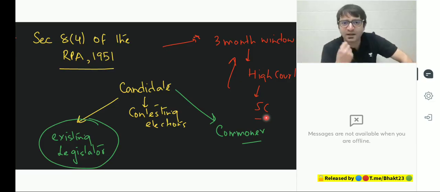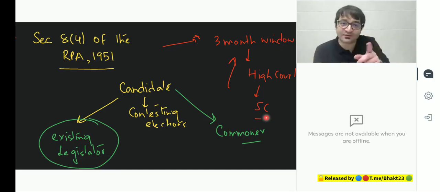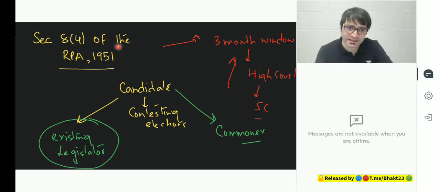So Sunny Deol was right: tareekh pe tareekh pe tareekh. And by that time, he is writing his own tareekh of becoming a legislator, while at the same time he was a criminal. A lawbreaker continues as a lawmaker. The Supreme Court said, yes, this is wrong. This violates political justice, and as such, Section 8, Clause 4 is unconstitutional.